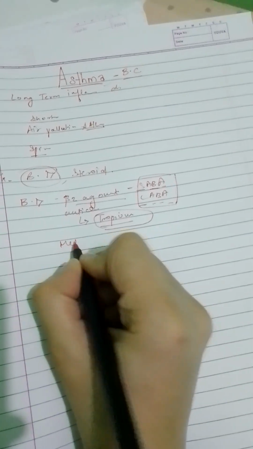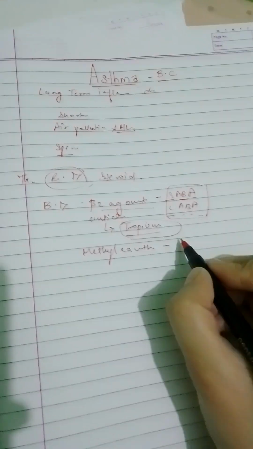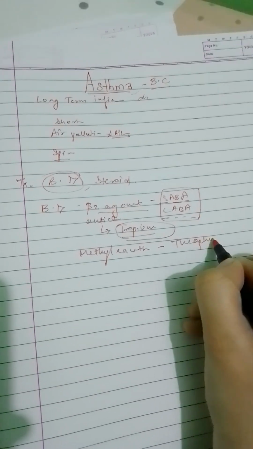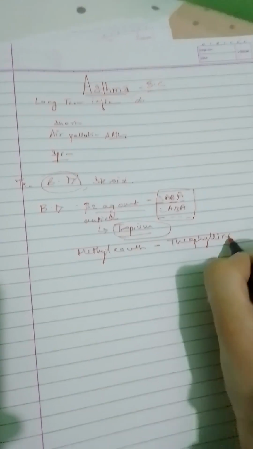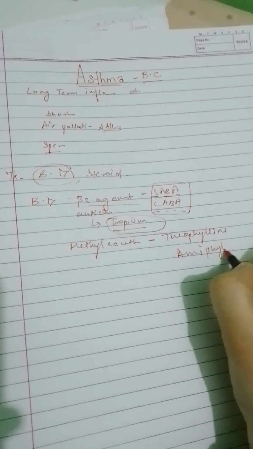Another drug class is the methylxanthine. For example, theophylline is a methylxanthine. Another one is aminophylline.